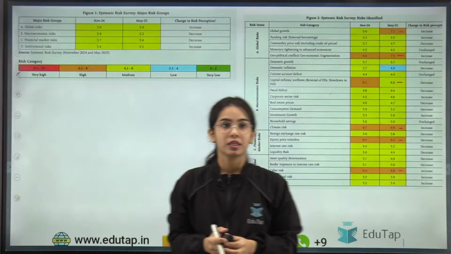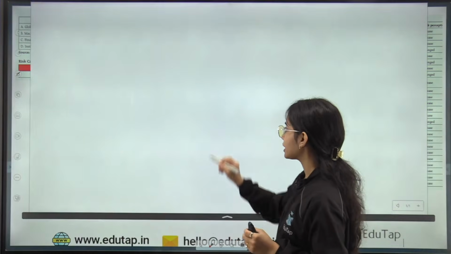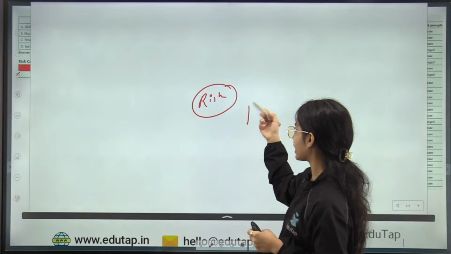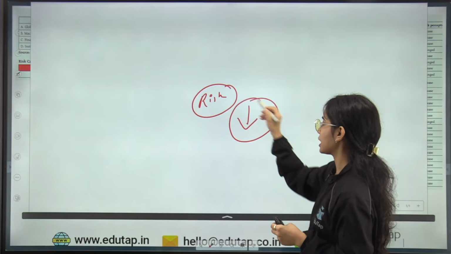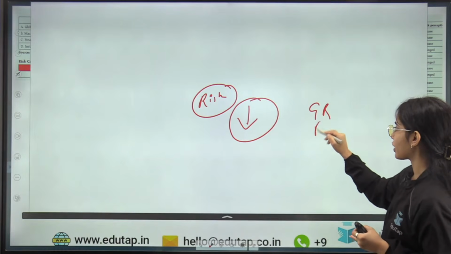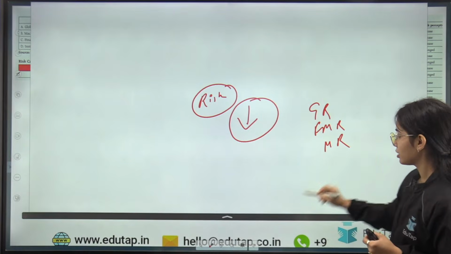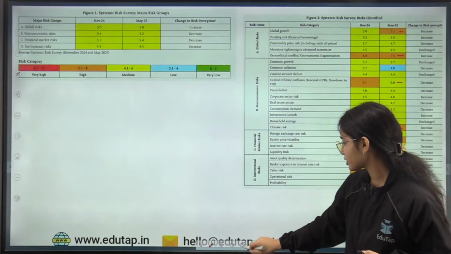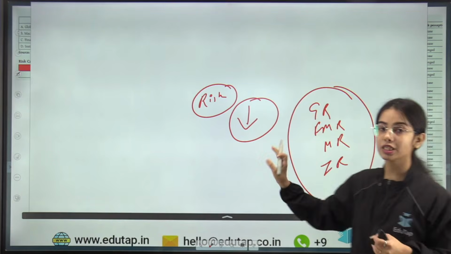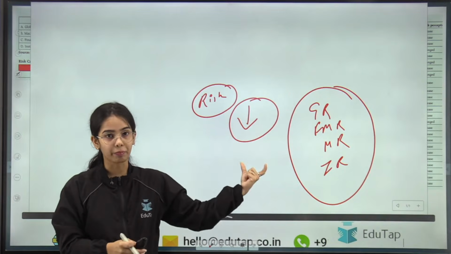Now a question can come: which risk category has had the maximum decrease in risk? Out of the global risk, the financial market risk, the macroeconomic risk, and the institutional risk, out of these four types of risk, which risk has seen the highest dip?